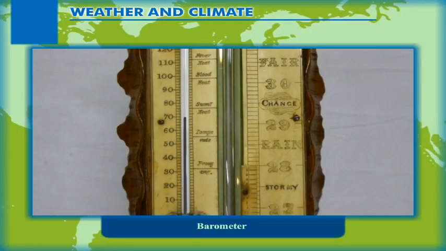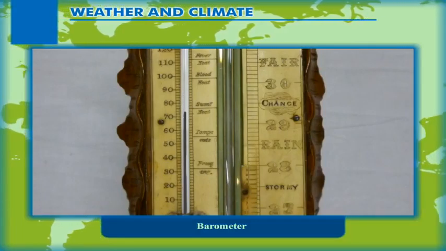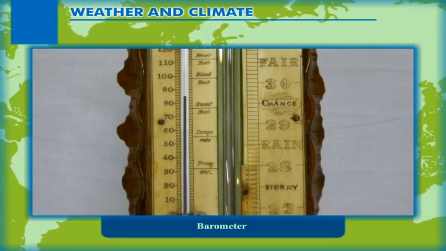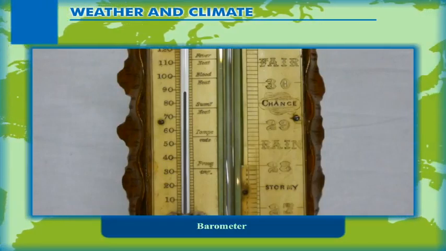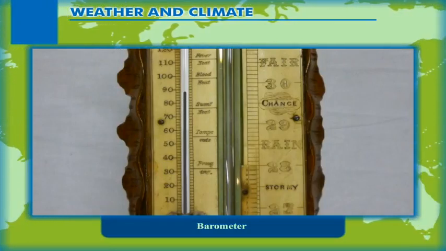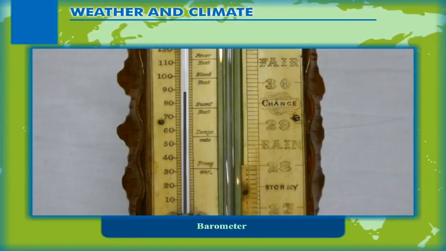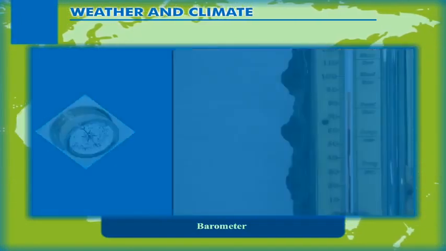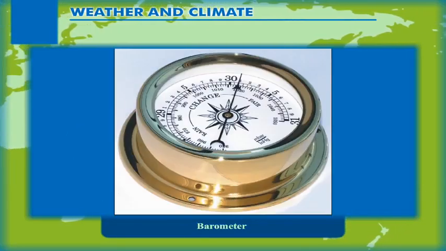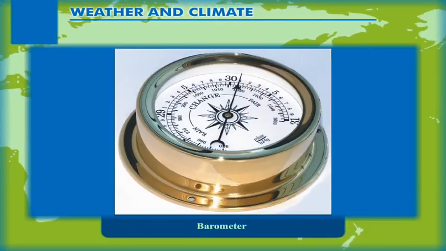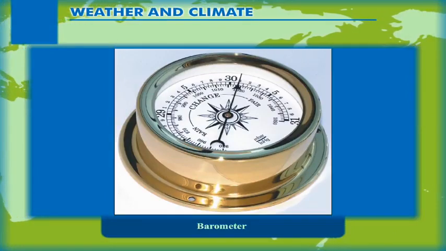The level of mercury in the glass tube rises with the rise in atmospheric pressure. This is due to the changing pressure of the air on the mercury in the container in which the glass tube is inverted. The aneroid barometer consists of a metal box which has a vacuum.